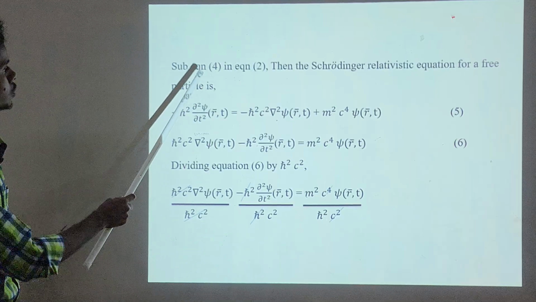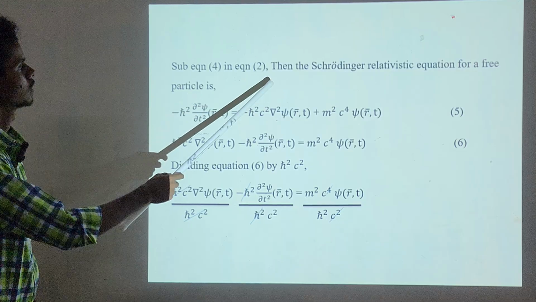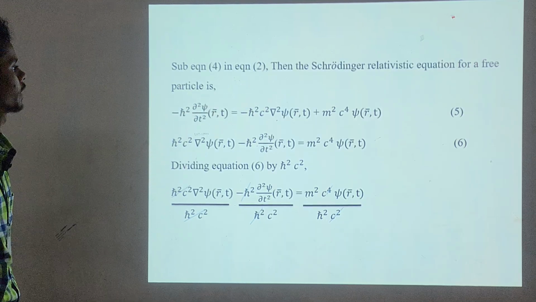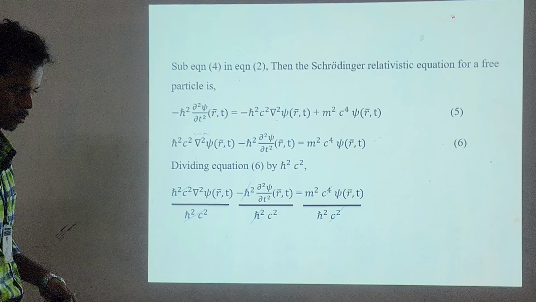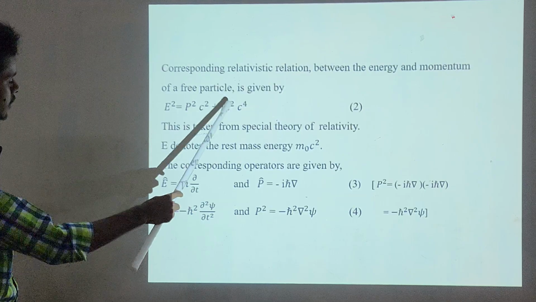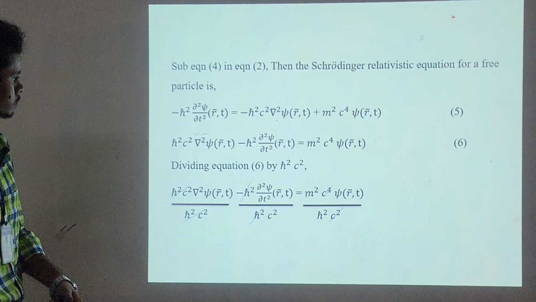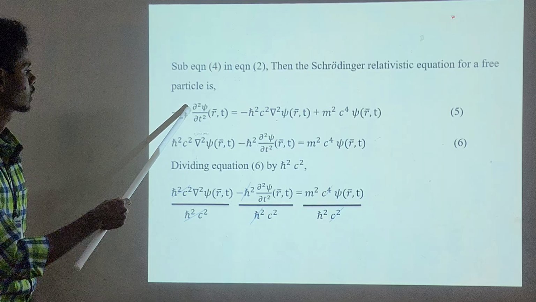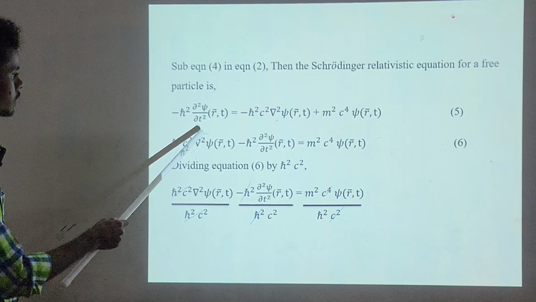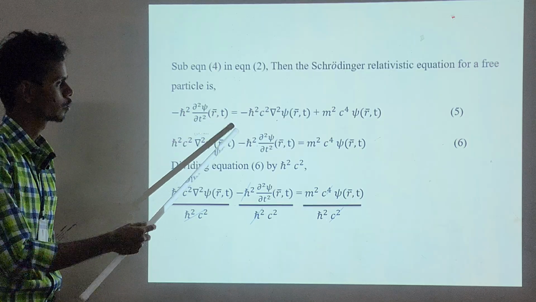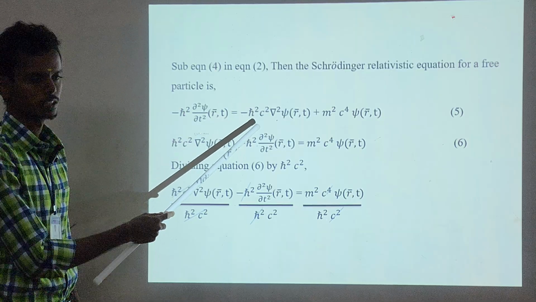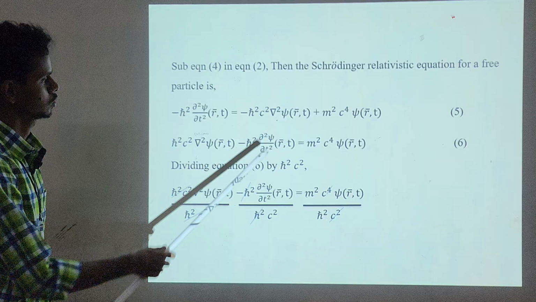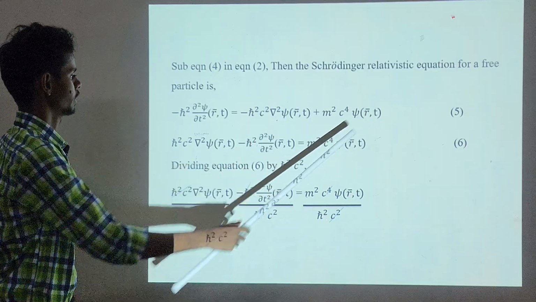Substituting equation 2 in equation 4, we start with the relativistic equation for a free particle. So now this equation becomes minus h cross squared ∂²ψ/∂t², which is equal to minus h cross squared c squared del squared ψ(r, t) plus m squared c⁴ ψ(r, t).